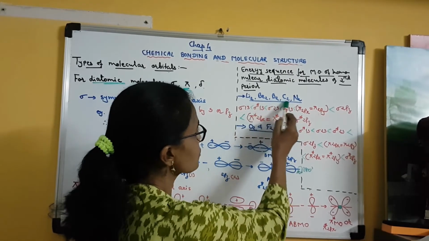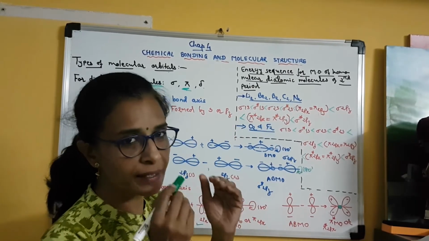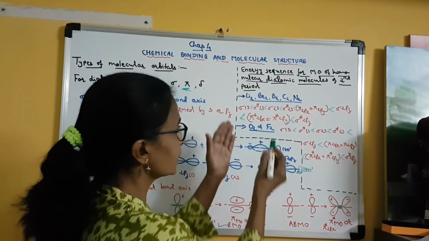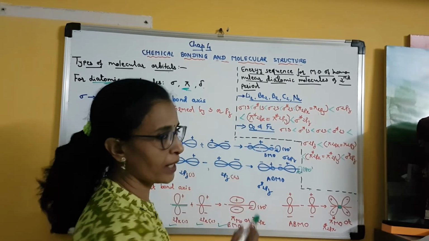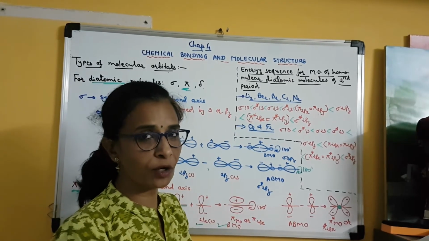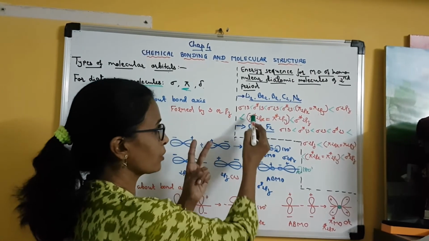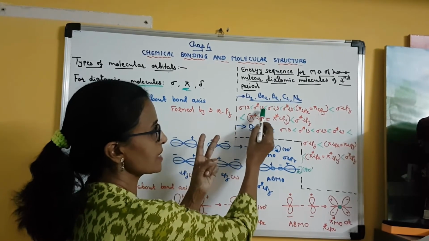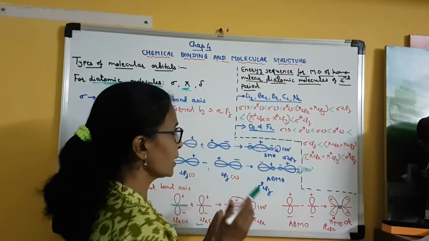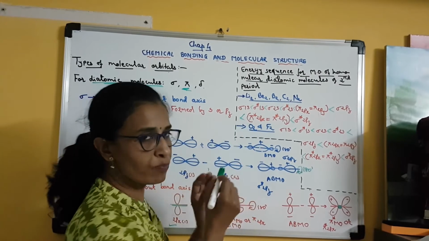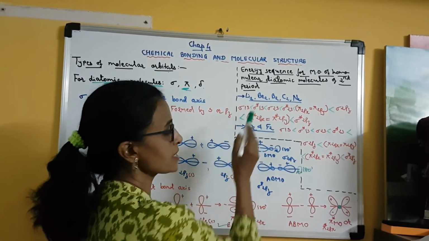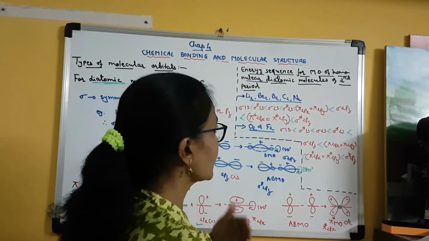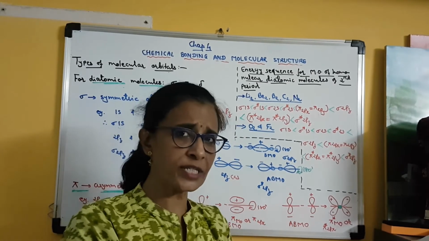So for these five homonuclear diatomic molecules, the energy sequence is like this. See, 1s and 1s. When these two atomic orbitals combine, two molecular orbitals are formed, sigma 1s and sigma star 1s. Clear? So sigma 1s, which is bonding, is always lower in energy. So sigma 1s is less than sigma star 1s. Clear? Then comes the 2s atomic orbital.